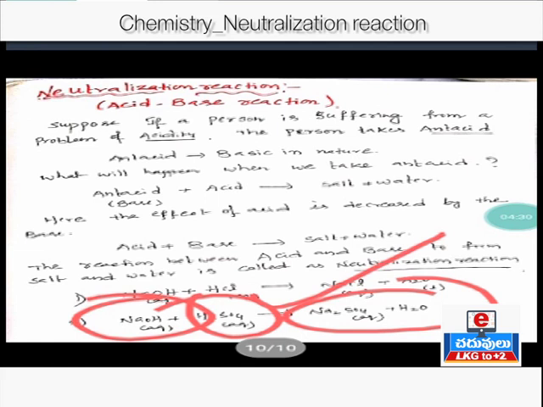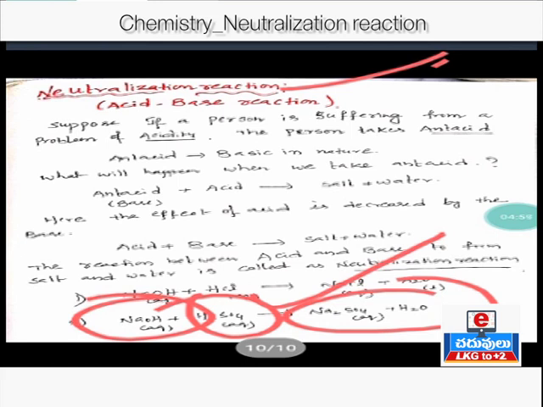This is neutralization reaction. What is neutralization reaction? The reaction of acid with base to form salt and water. What are the products formed during neutralization reaction? Salt and water. Okay, and this reaction is also called acid-base reaction. You may get a 1-mark or 2-mark question on this topic, neutralization reaction, in the public exam. So try to learn neutralization reaction.